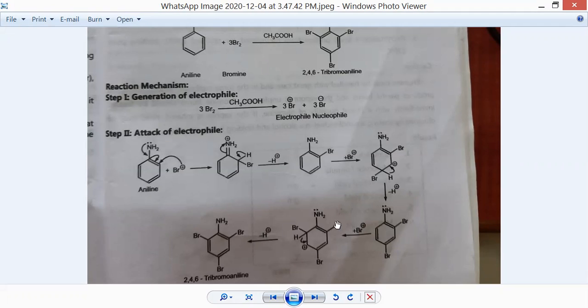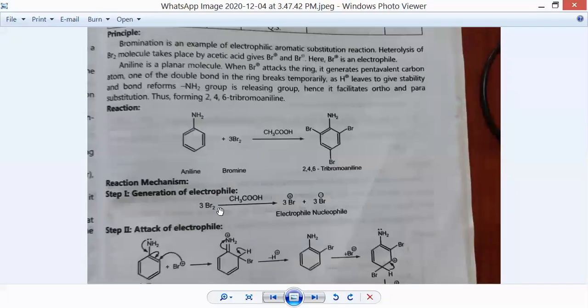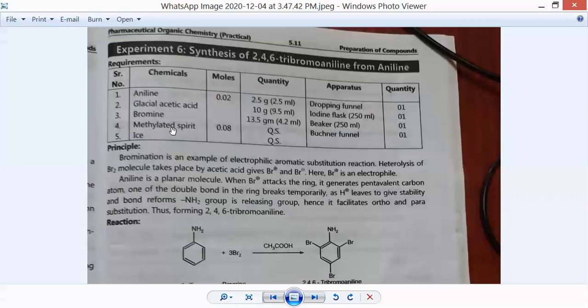Again, the same mechanism which we discussed in step number 1 will be continued. Again, the bromine electrophile will attack the ring. On the double bond, the carbon will carry a pentavalent positive charge. H plus ion leaves the ring, and there is formation of a bond between carbon and bromine atom. So in this way, with the help of aniline, we synthesize 2,4,6-tribromoaniline. With this reaction mechanism, by using simple bromine in the presence of glacial acetic acid, aniline is converted into 2,4,6-tribromoaniline.